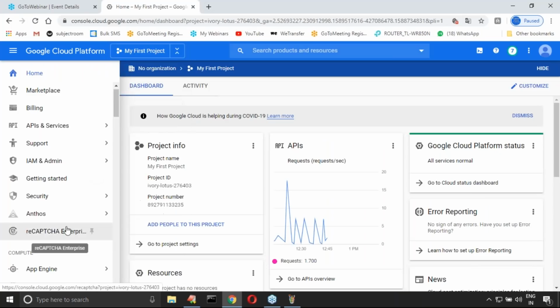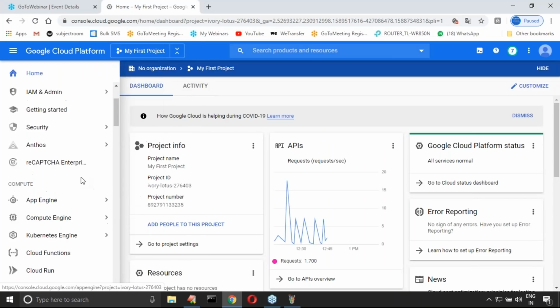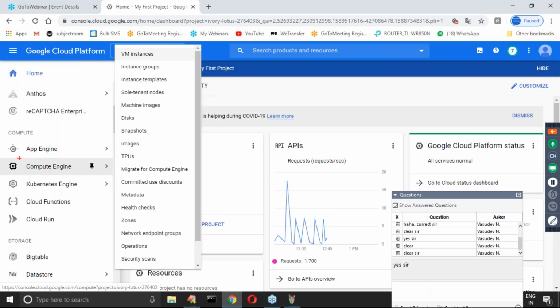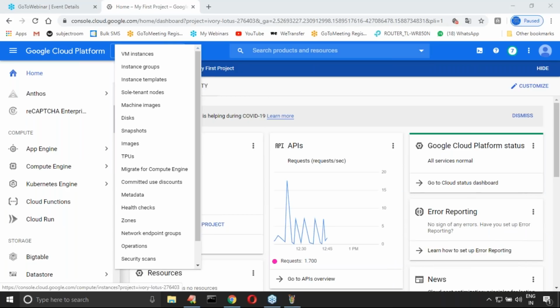Remember carefully, right? So here, on the left hand side, are you seeing Compute Engine? I hope you can see Compute Engine. Now, sir, if you click this one, now here VM instances.